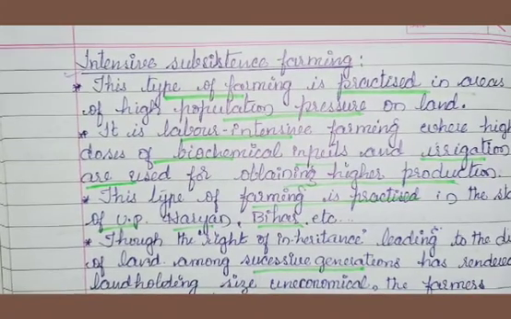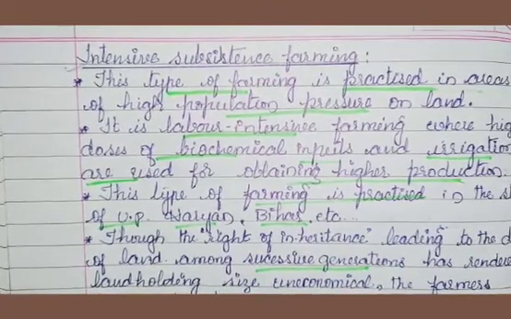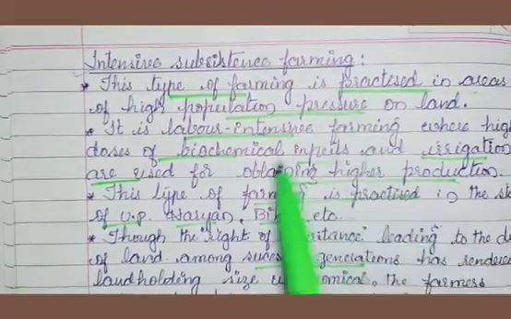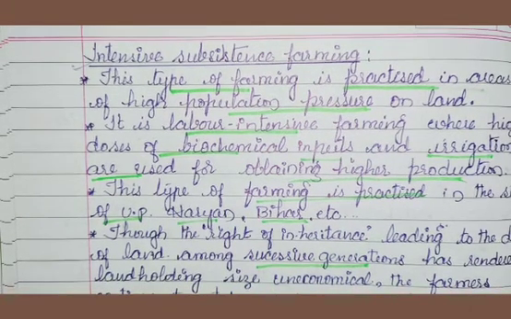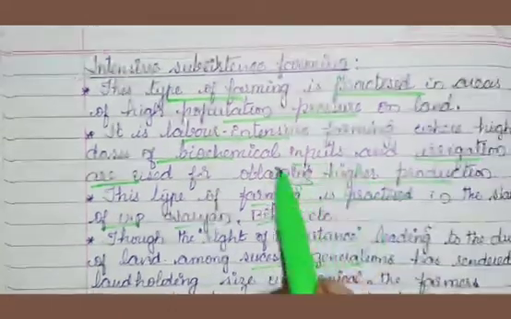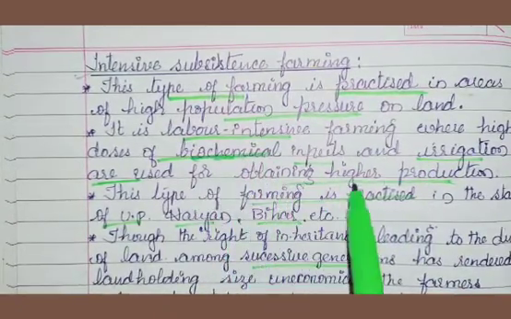Next is intensive subsistence farming. This type of farming is practiced in areas of high population pressure on land. It's labor intensive farming where high doses of biochemical inputs and irrigation are used for obtaining higher production.